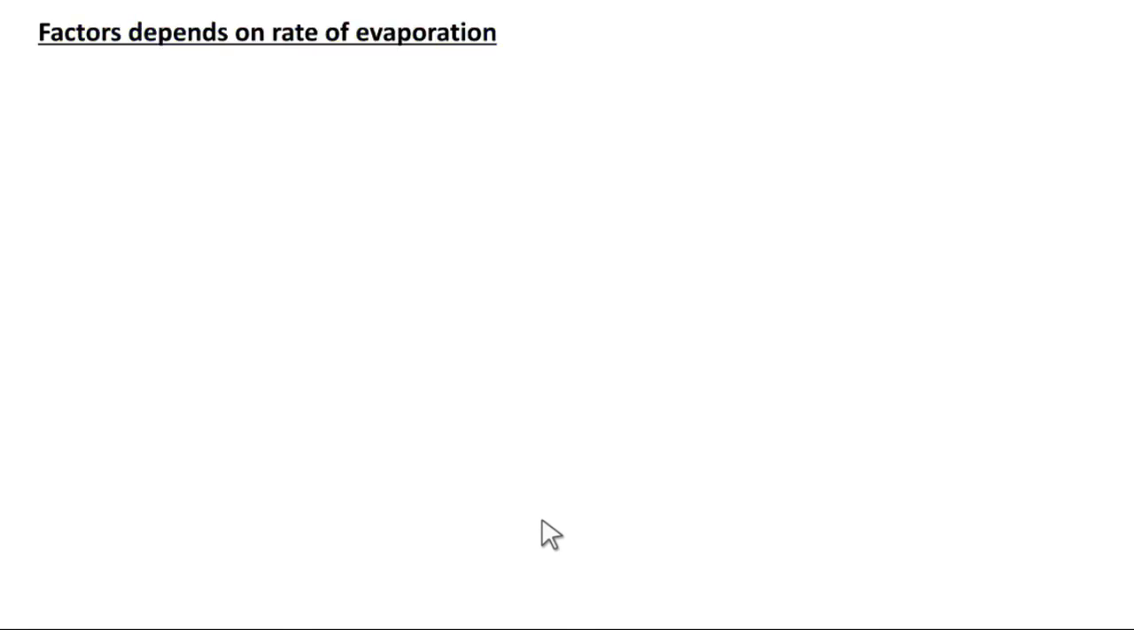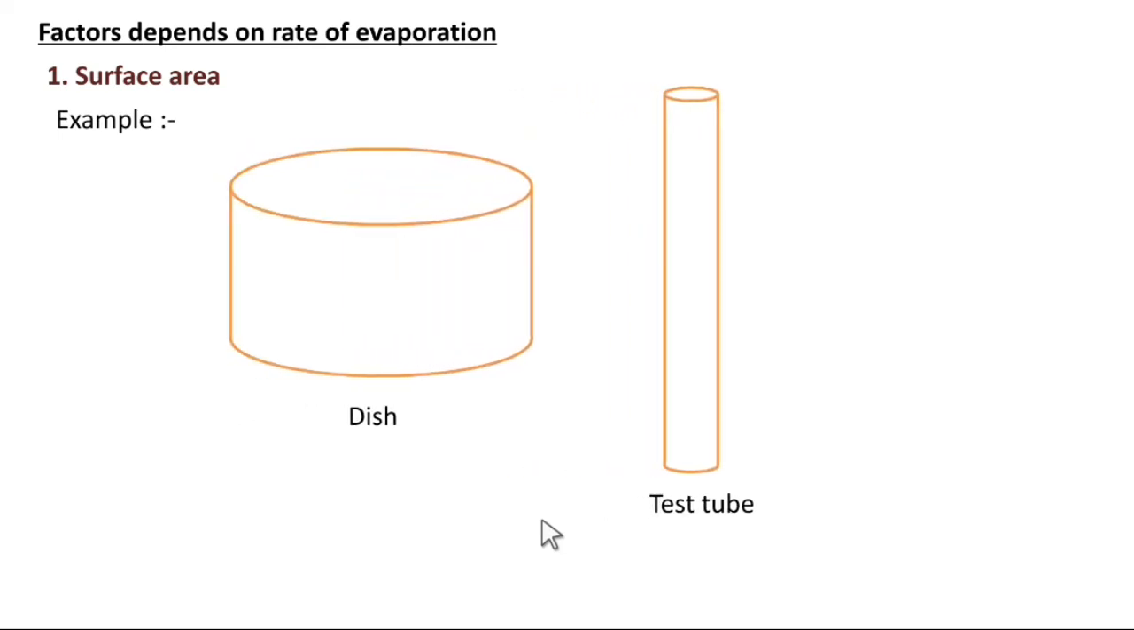Factors that the rate of evaporation depends on. First factor, surface area. Let us see an example. Take a china dish and a test tube. Take 10 ml of spirit in each of them. Keep the china dish and test tube with spirit in air, outside the classroom.